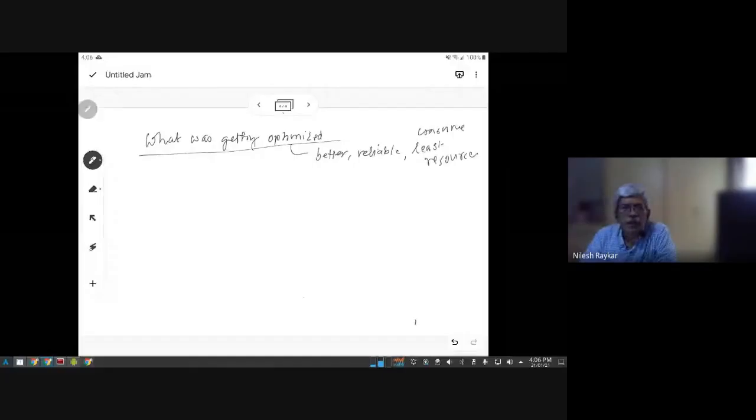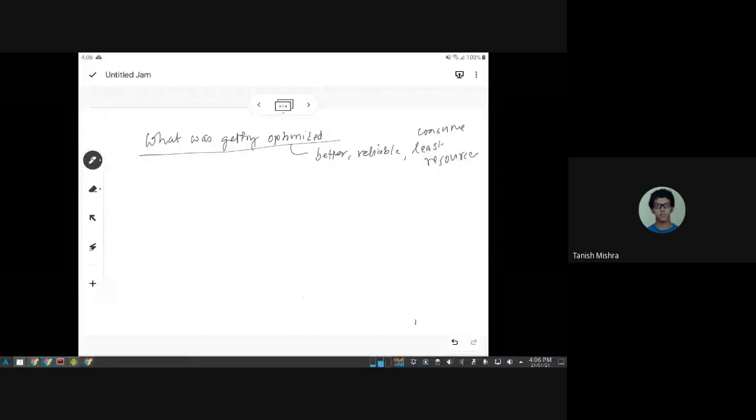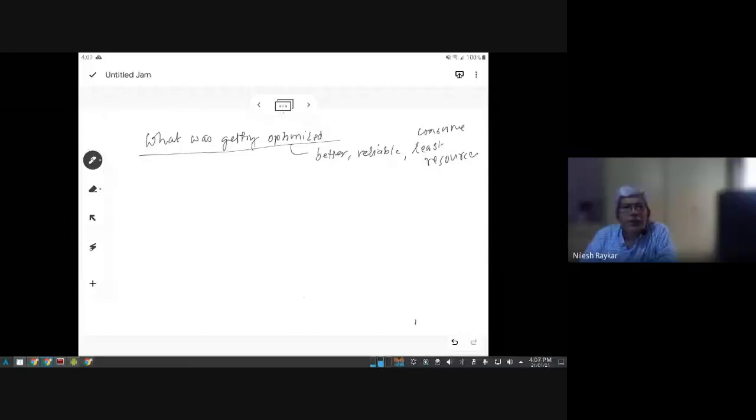Okay, my writing may not be very legible, but it doesn't matter for this purpose. Are you able to read what I have written? The font is okay? Yes, sir. Okay, now, that's right. So in layman's language, something we are making better, reliable, and consuming fewer resources.